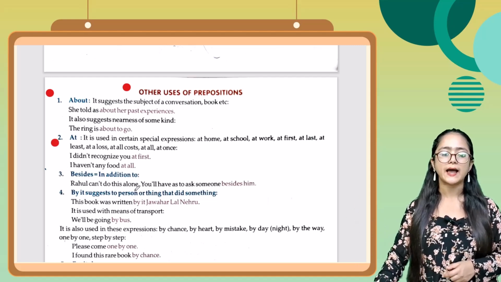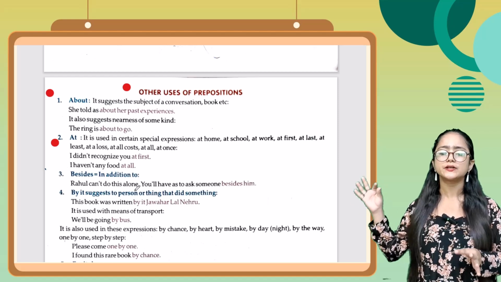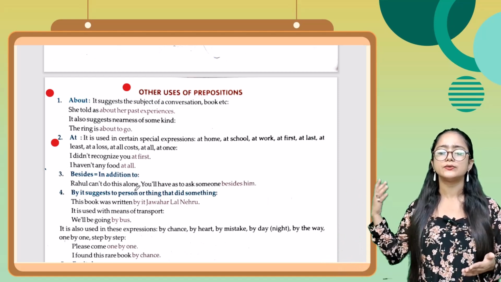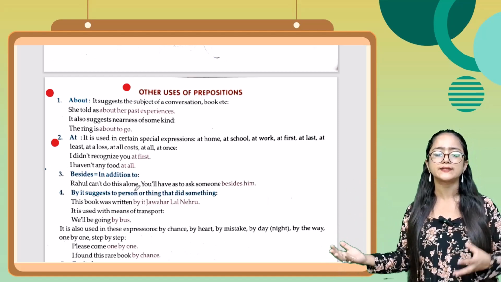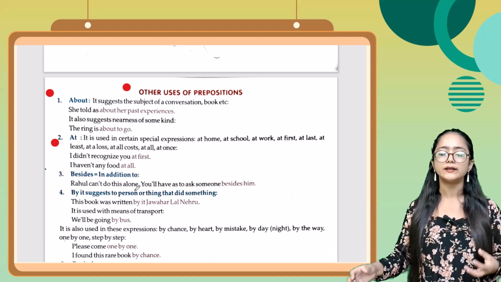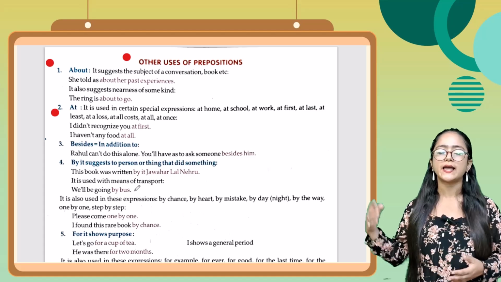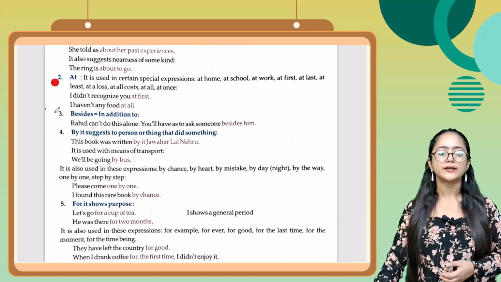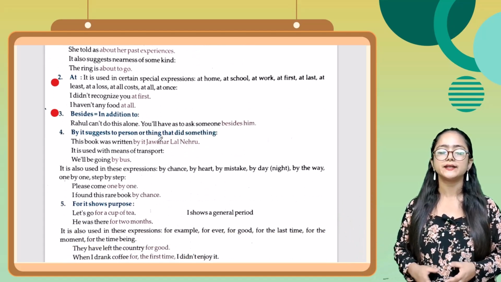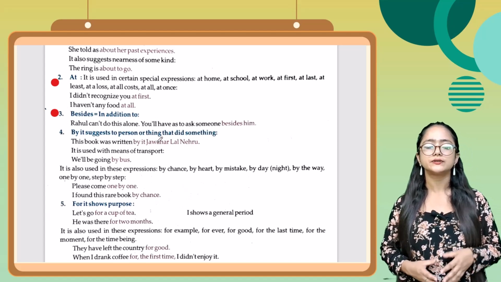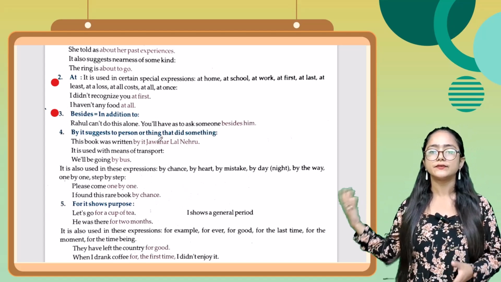Next one is at. It is used in certain special expressions जैसे कि at home, at school, at work, at first, at last, at least, at a loss, at all cost, at all, at once. जैसे कि I didn't recognize you at first. I haven't any food at all. Now next is third one, besides, in addition to. Rahul can't do this alone. You will have to ask someone besides him.